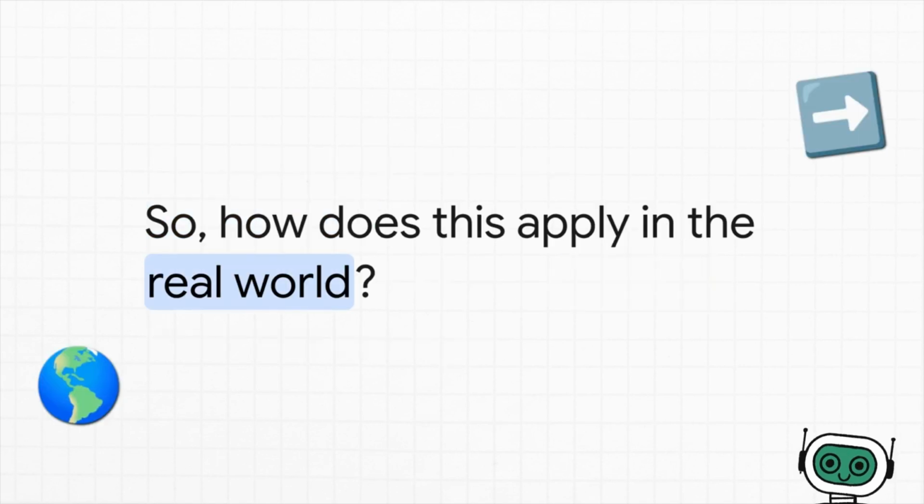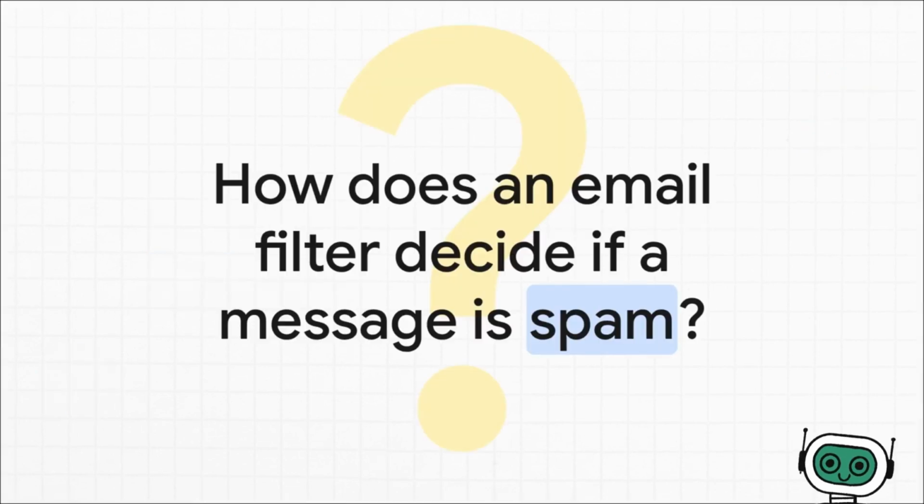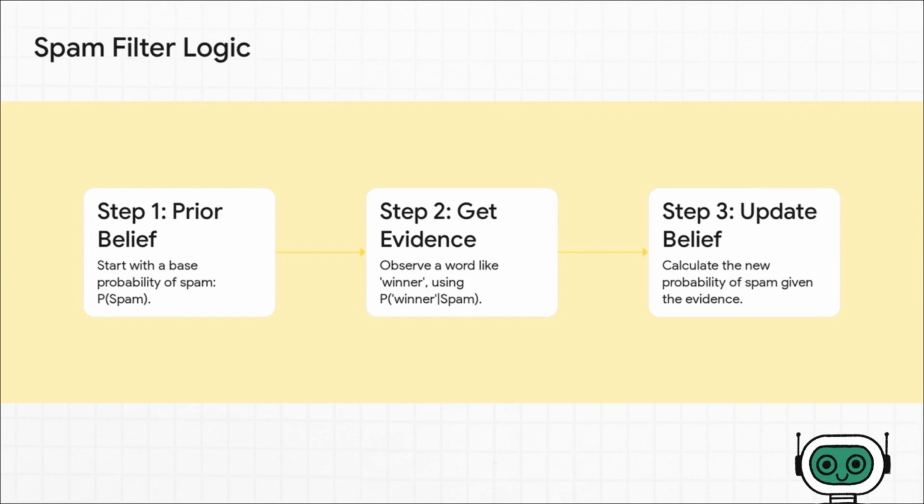Okay, enough theory, let's make this concrete. How does this actually show up in a system you probably use every single day? A perfect example is your email spam filter. It's a classic problem where a model has to look at an email and make a decision. Is this spam or is it not? Here's basically how it thinks.